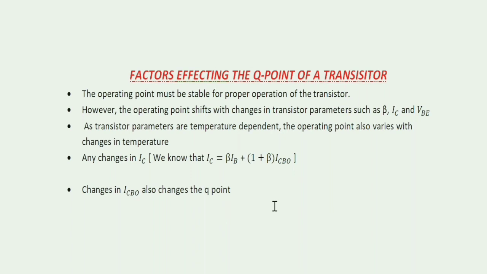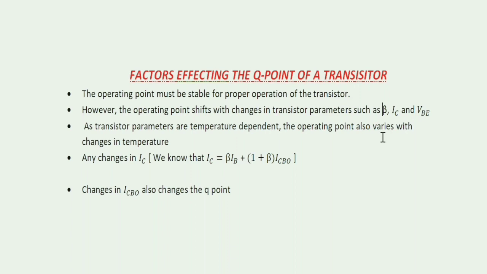In the output characteristics in which we have selected a Q point, the y-axis is completely dependent on IC, that is the collector current. If the collector current varies, the Q point also varies. Likewise, these are some of the parameters on which the Q point depends. And here is beta. Beta is a transistor parameter, that is the gain of the transistor, that is different for every transistor.